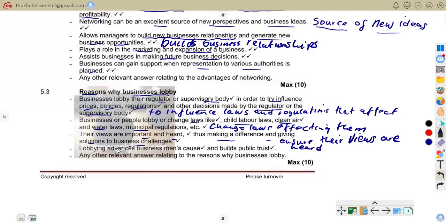Lobbying advances the business cause and builds public trust and support. So lobbying can help business promote their interests to the public. Let us move on.